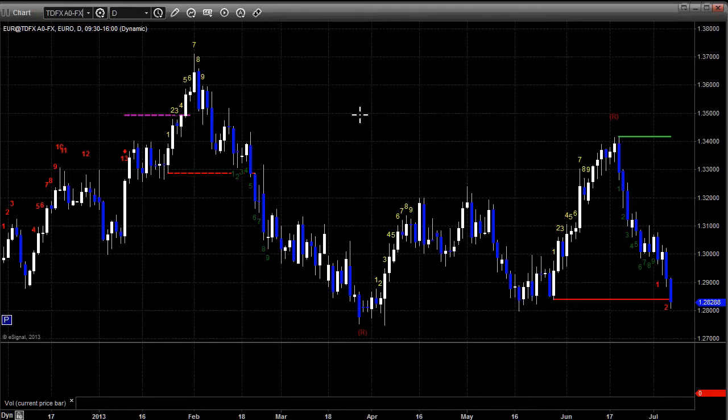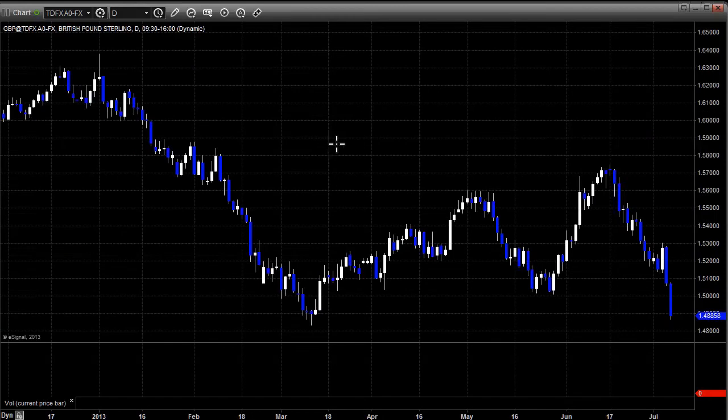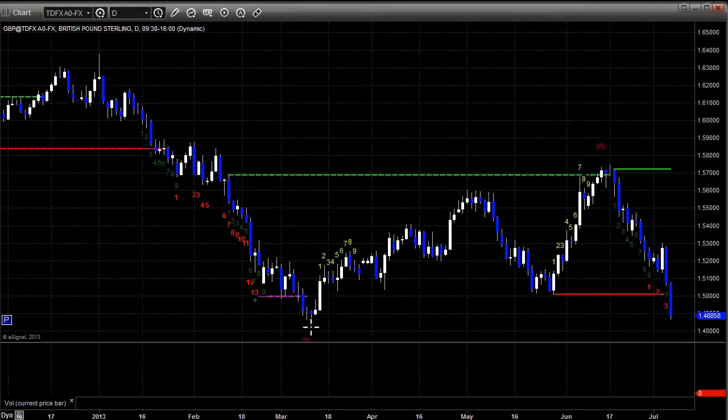Let's take a look at the pound. Again, another breakdown point on this one. Just 3 bars into, actually 4 bars into the seeker count, and it's the 1.4832 breakdown point on the pound right back here in March. It's a little bit longer pattern. Be interesting to see if we can break that, but certainly set up for it.